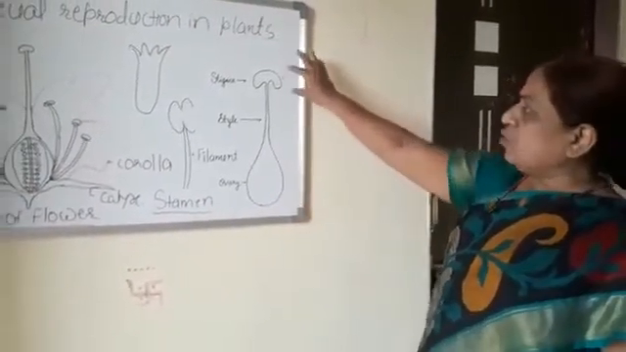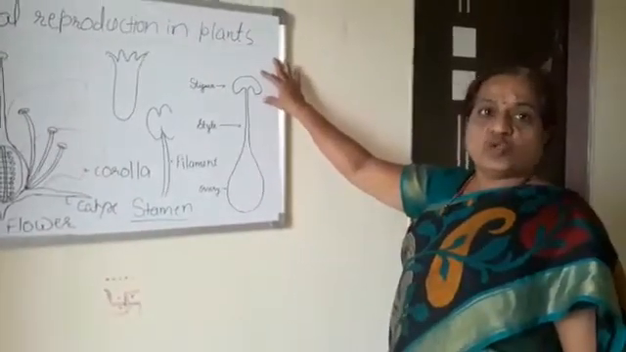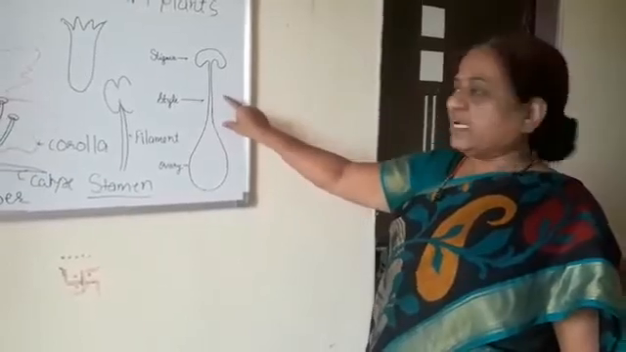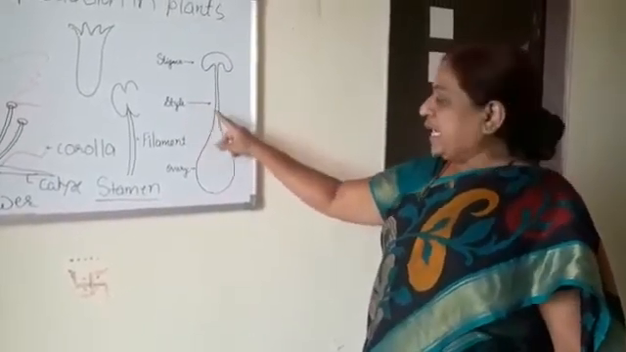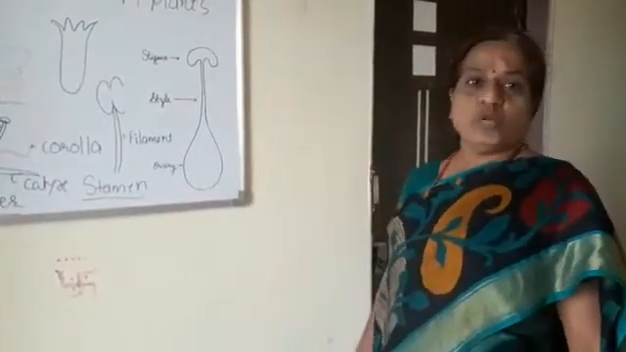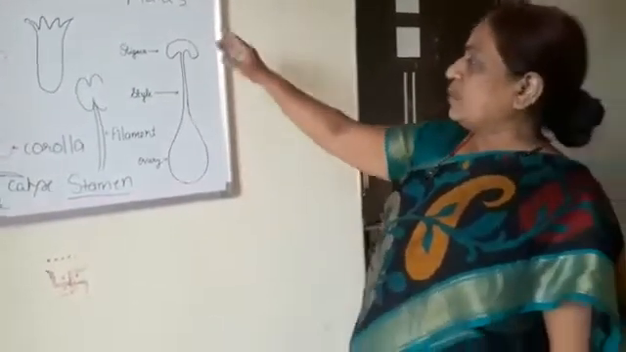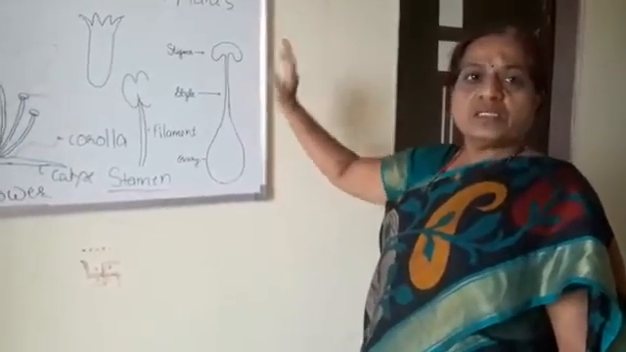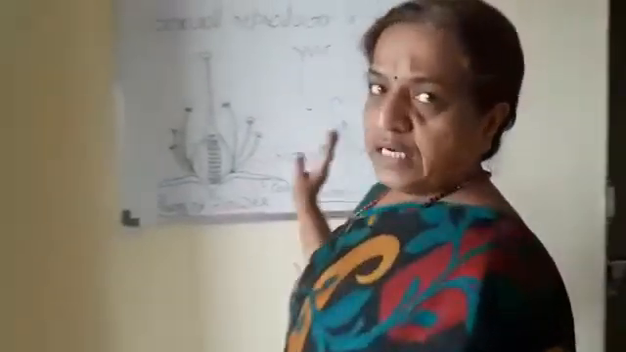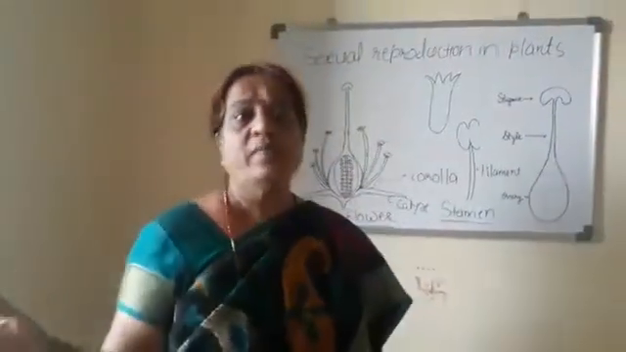This carpel is made up of three parts. The anterior-most sticky part of the carpel is known as the stigma. Then there is the elongated tubular structure, known as the style. And at the base there is a bulged structure, known as the ovary. So carpel is made up of three parts: stigma, style, and ovary. And the function of the gynoecium is the production of female gametes.